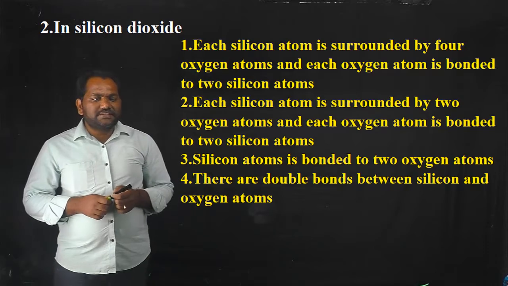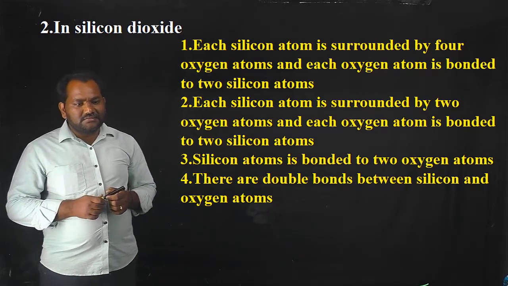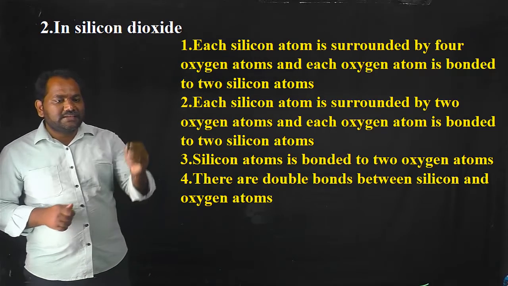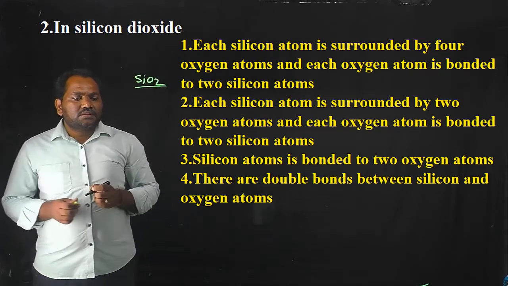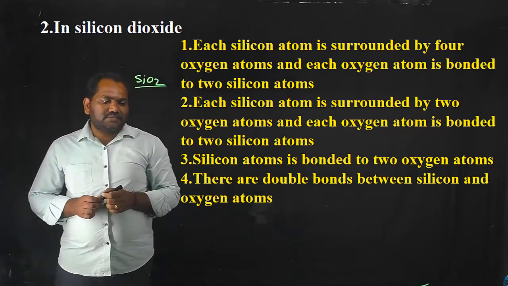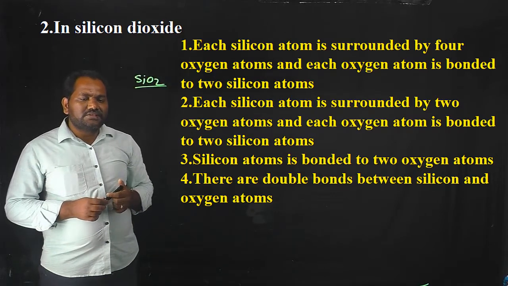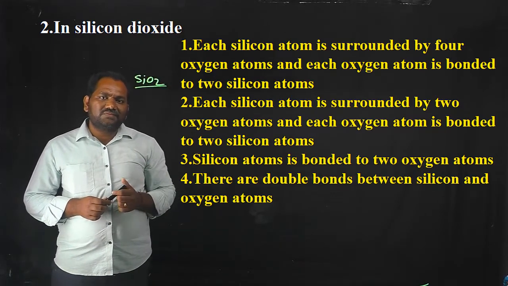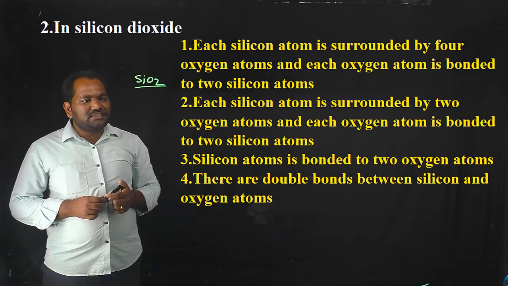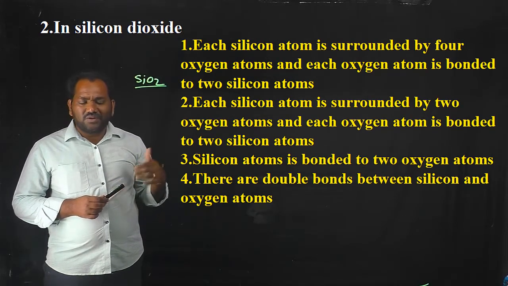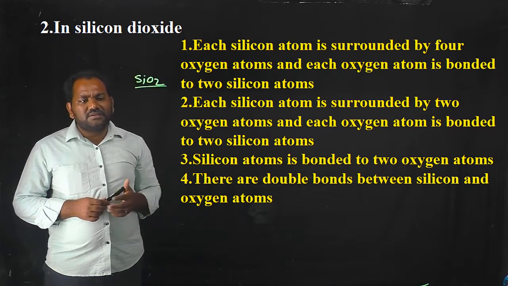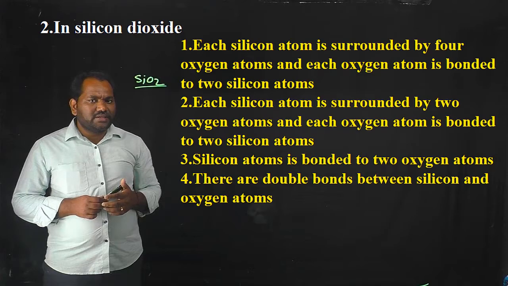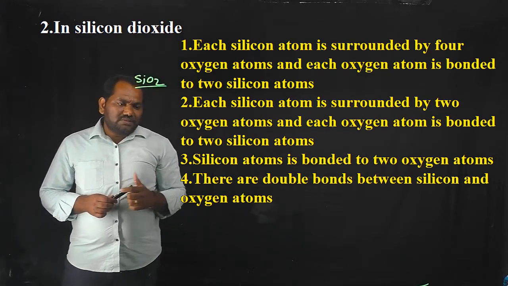The next question is on silicon dioxide. The silicon dioxide formula is SiO2. The question relates to the structure of silica or silicon dioxide. Each silicon atom is surrounded by 4 oxygen atoms and each oxygen atom is bonded to 2 silicon atoms. That is the first option.